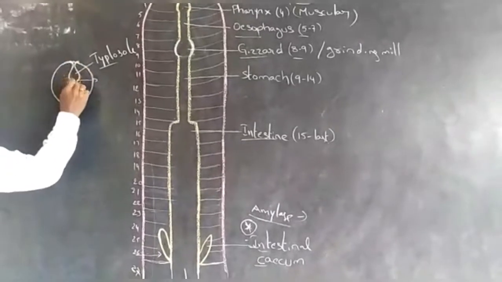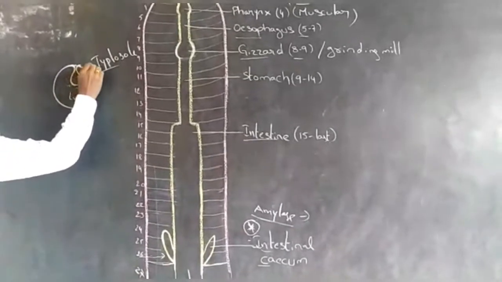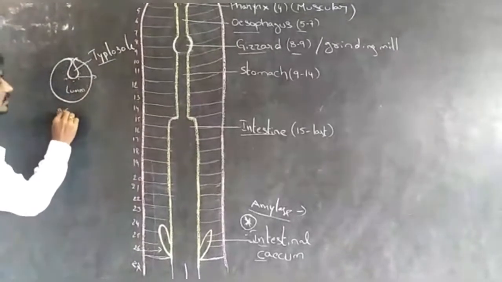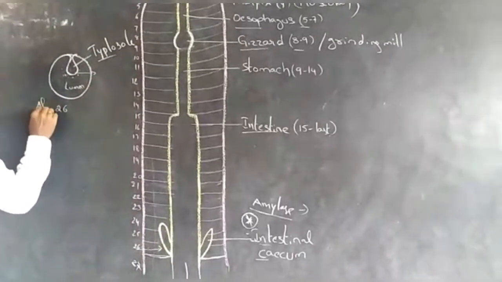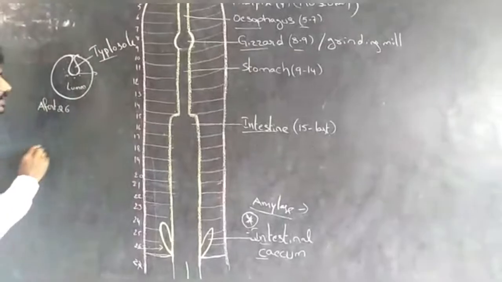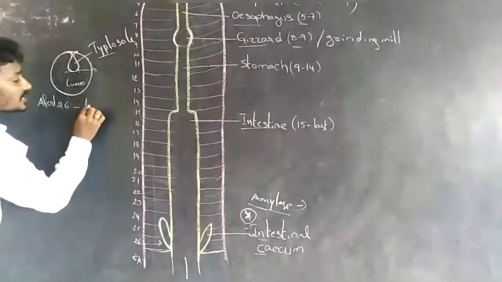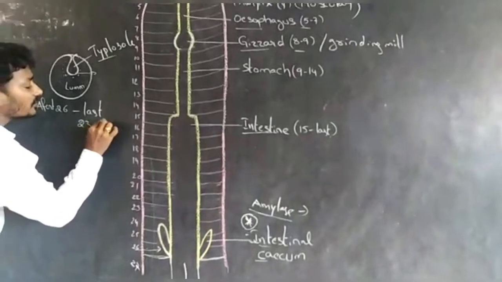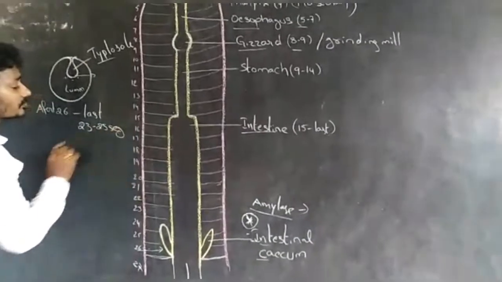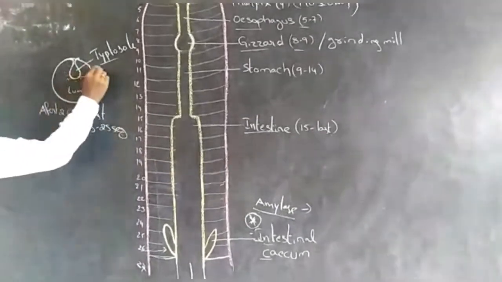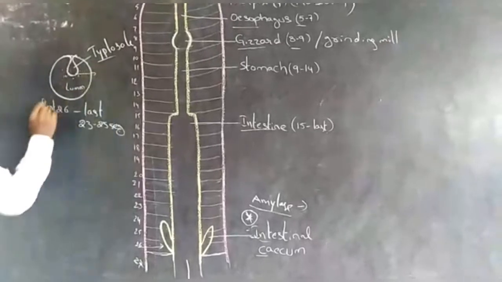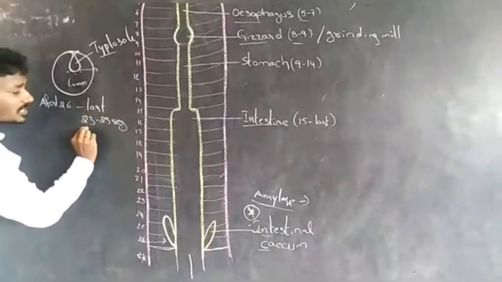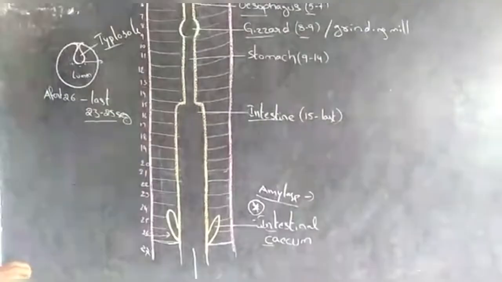The typhlosole extends after the 26th segment to the last 23rd to 25th segment.